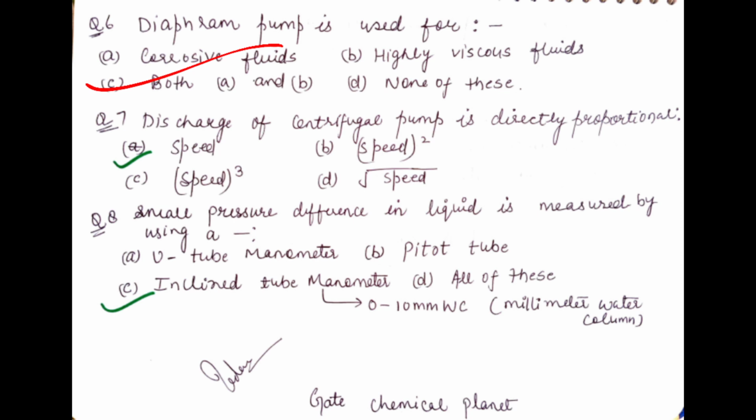Next question is, small pressure differences in liquid are measured by using which type of manometer? The U-tube manometer, the pitot tube, the inclined tube manometer, or all of these? So small pressure differences in liquid are measured by the inclined tube manometer. Okay, so it is from 0 to 10 mmWC, and mmWC is millimeter water column. So if a pressure is very small, in the range of 0 to 10 mmWC, then inclined tube manometers are used. So now we will move on to the next question.